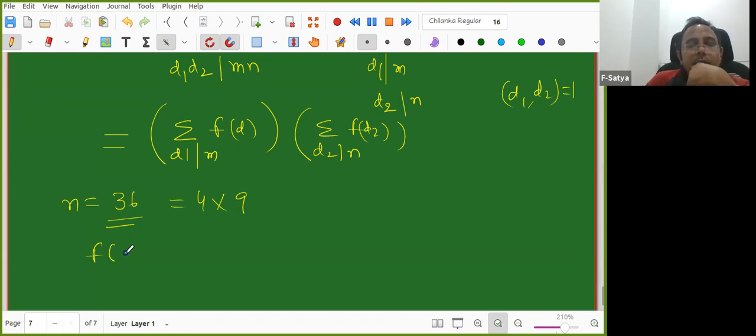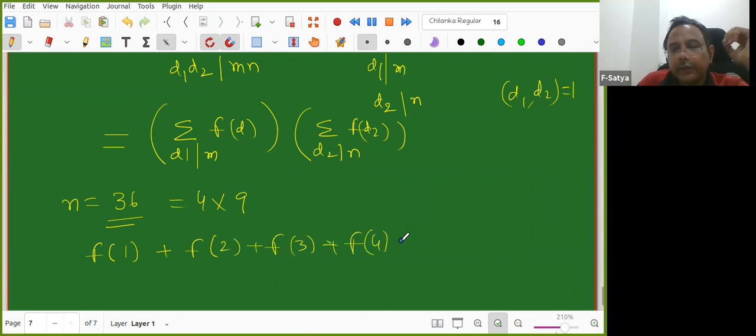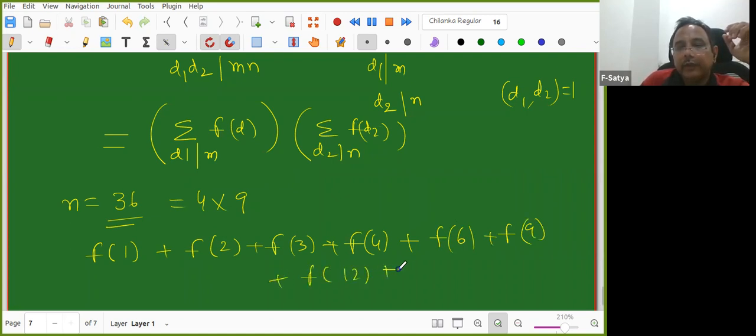So it is equal to, how do you write? f of 1 plus f of all the divisors, right? f of 2 plus f of 3 plus f of 4 plus f of 6 plus f of 9 plus f of 12 plus, am I missing something?